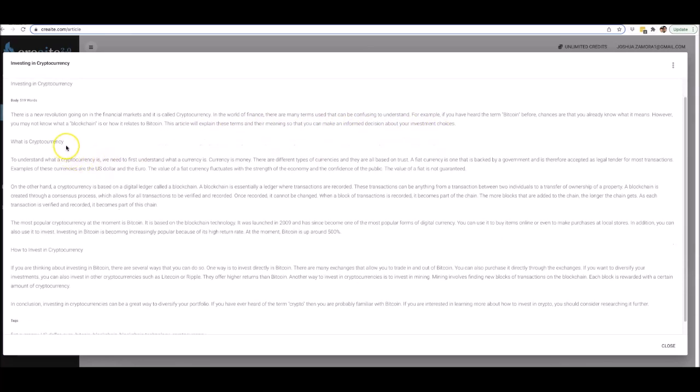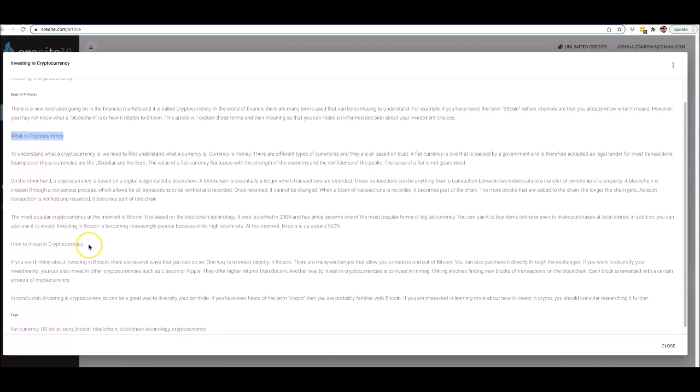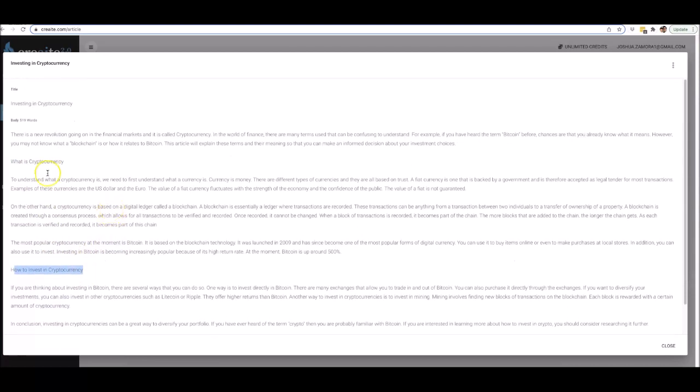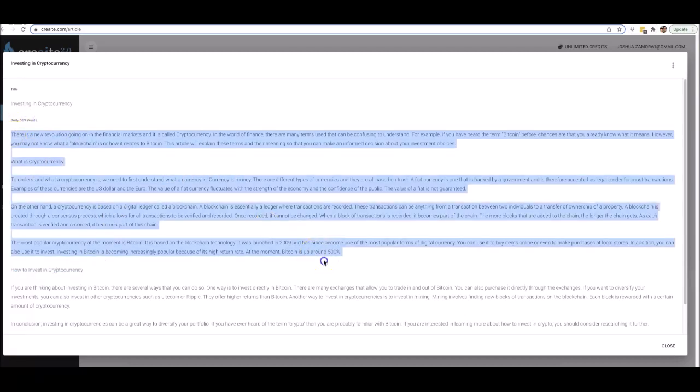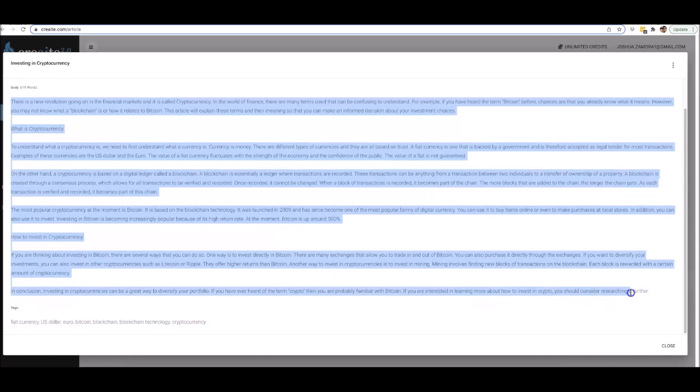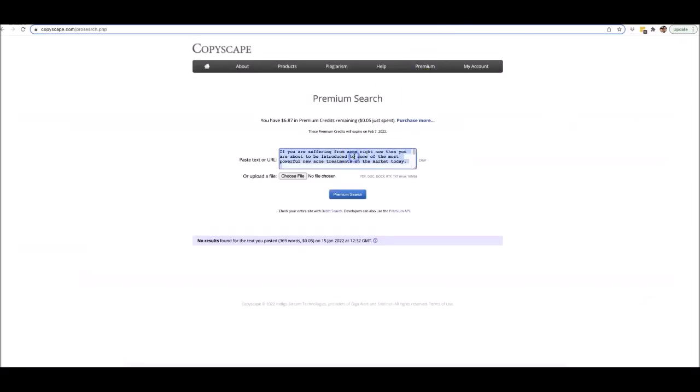So then it covers the first topic that I asked it to cover, which is what is cryptocurrency. And then down here it says how to invest in cryptocurrency. So that was the other topic that I wanted it to cover. And you can see it wrote 519 words in this article. So let me go ahead and copy this and bring it over to CopyScape and run this one final search. Okay. And there you go. You can see no results found for 526 words.